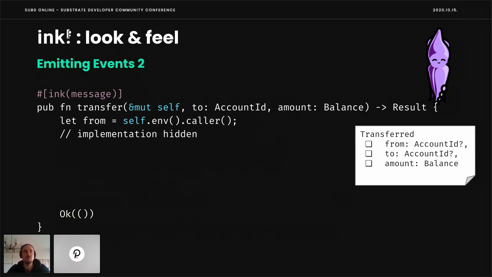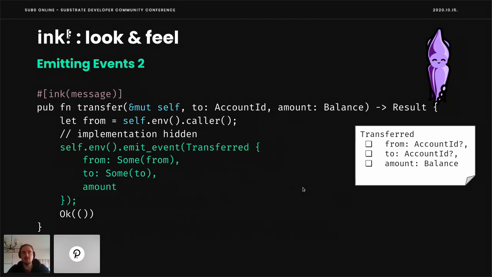And for the message, we can also emit events. This is done very similarly. So here the self is small, and we do not have double colon but simply a dot. But the rest is pretty much the same. So you still have from, to, an amount. And that's basically it. So there's nothing more to add to that.